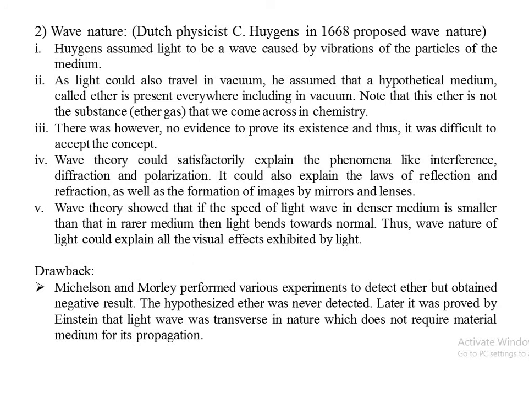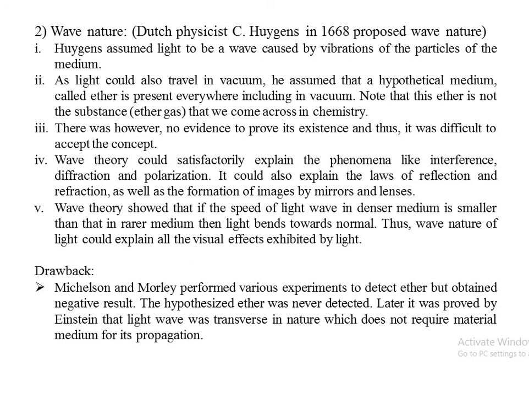That is, whatever we studied last year, when a ray of light enters from a rarer medium to a denser medium, then it bends towards the normal, which was satisfactorily explained by this Huygens wave theory of light. Or if a ray of light is moving from a denser medium to a rarer medium, then it goes away from the normal. So this concept was satisfactorily explained by the wave theory of light. Though it explains all the phenomena satisfactorily, it also had some drawback, which was rectified, and then it was universally accepted.